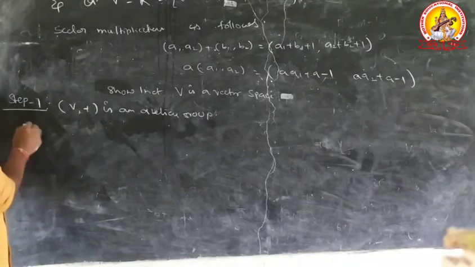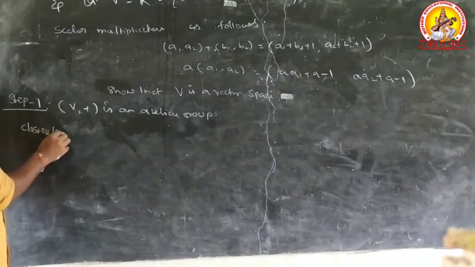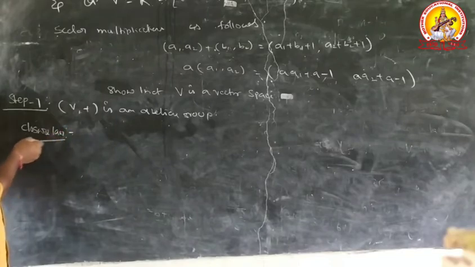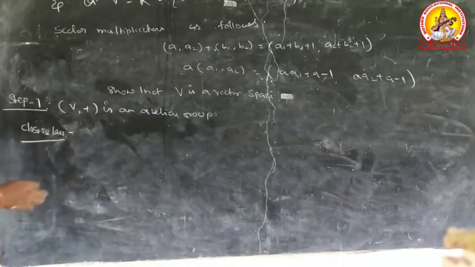Every abelian group satisfies closure law, associative law, identity law, inverse law, and commutative law.